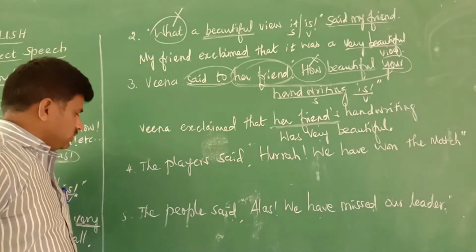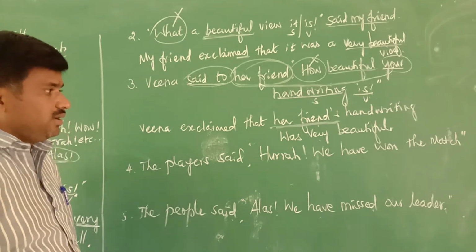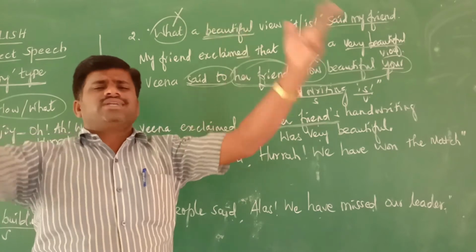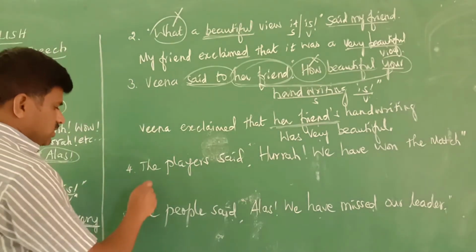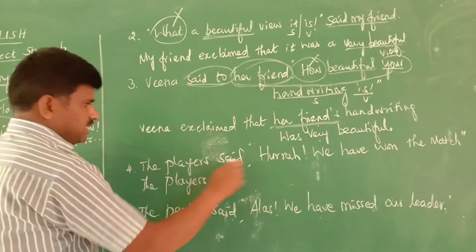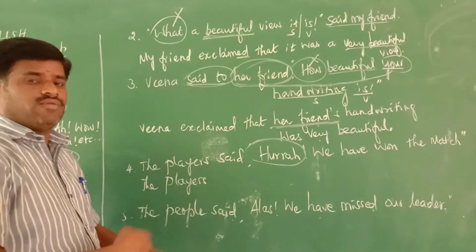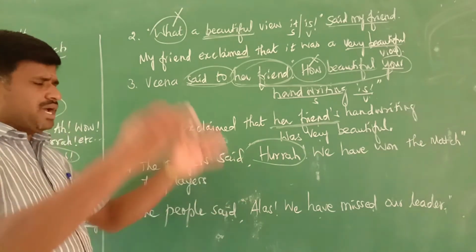Now we go for that fourth one. The players said, "Hooray! We have won the match." Hooray! It's full enjoyment, full excitement. Hooray! Oh, we have won the match. For that, how to write the answer? The players. Here the word "hooray" is used. This is used for joy. The players are very excited, very joyful. They are happy because they have won the match.